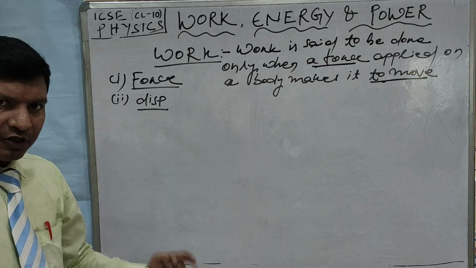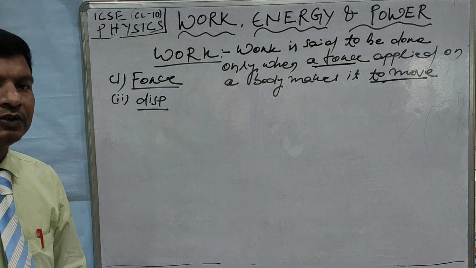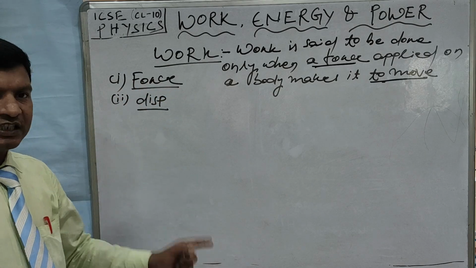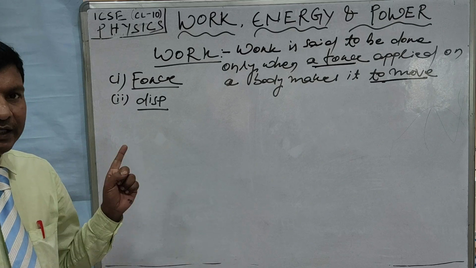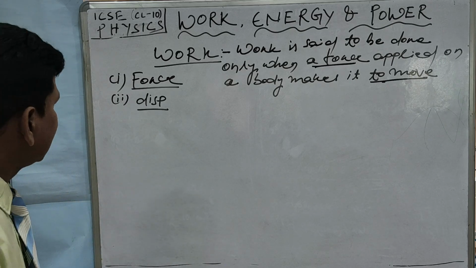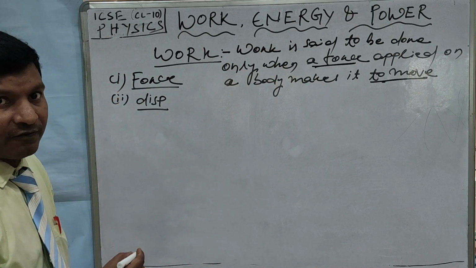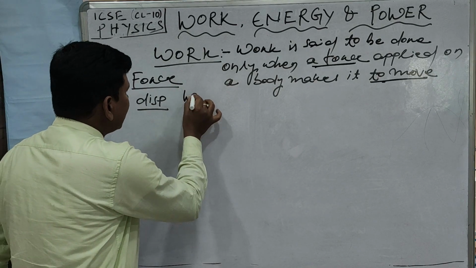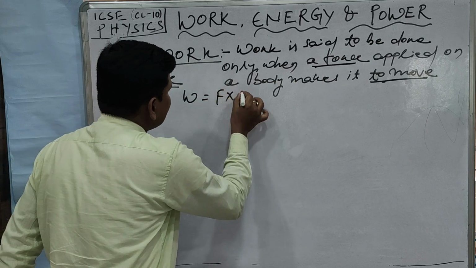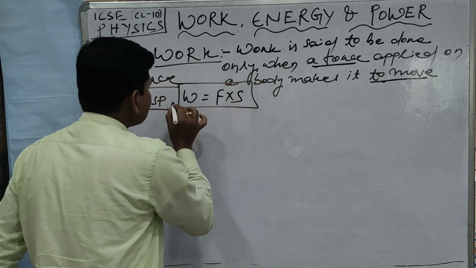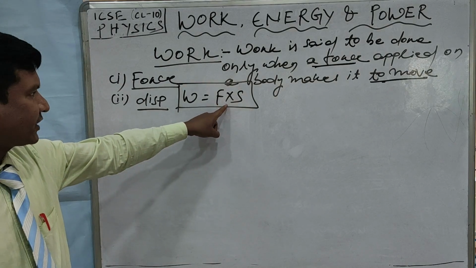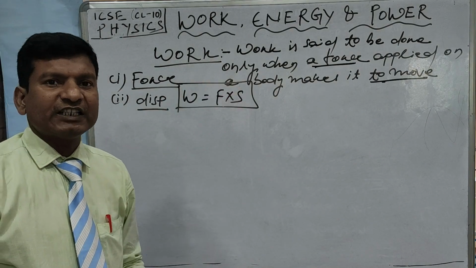Therefore, the amount of work done is equal to the product of the magnitude of force and the displacement of the body in the direction of the force. Now we may write down the expression of work done: W = F × S. Here W stands for work done, F stands for force and S stands for displacement.